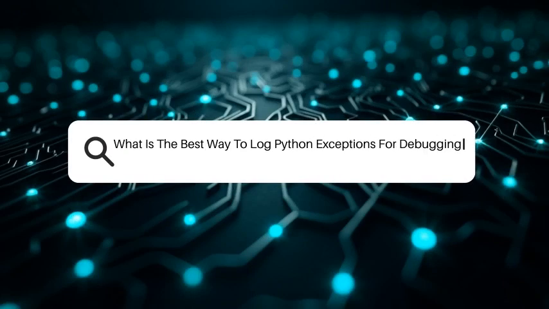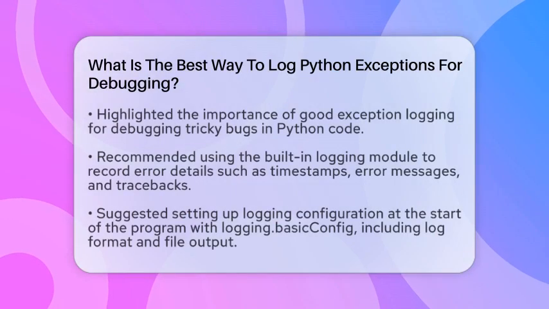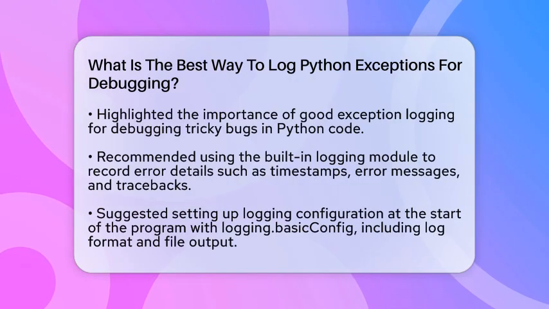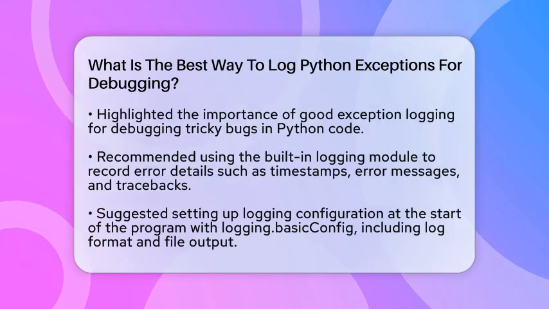What is the best way to log Python exceptions for debugging? Imagine trying to fix a tricky bug in your code but having no clue where it happened or what caused it. That's where good exception logging comes in.